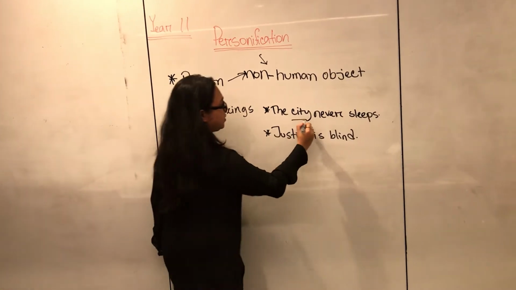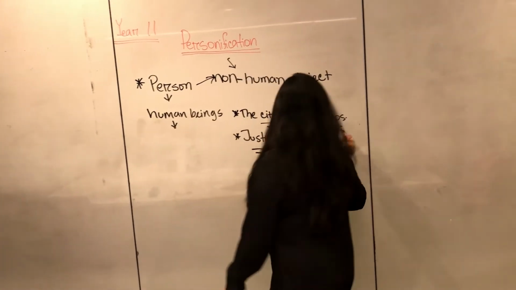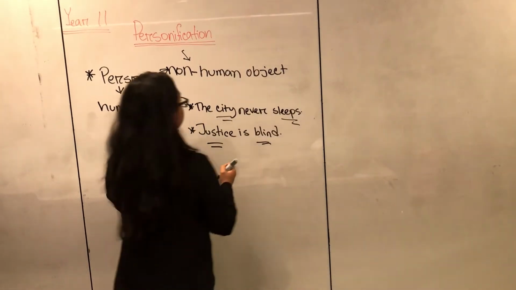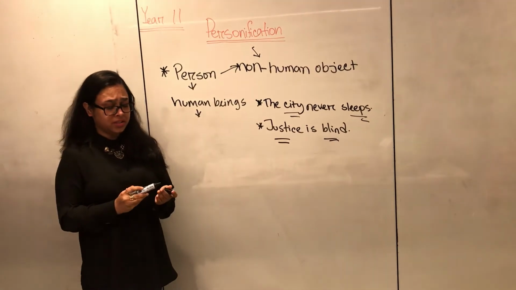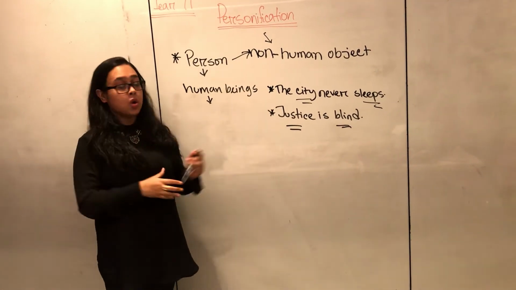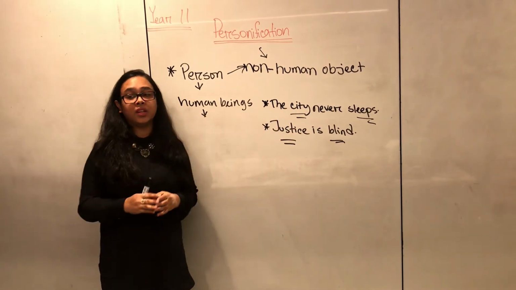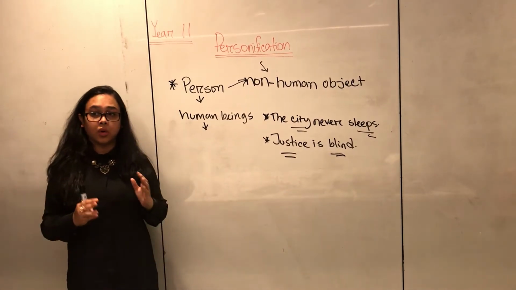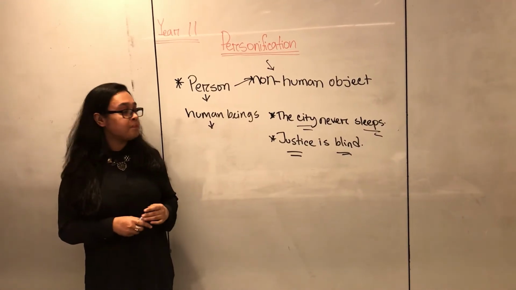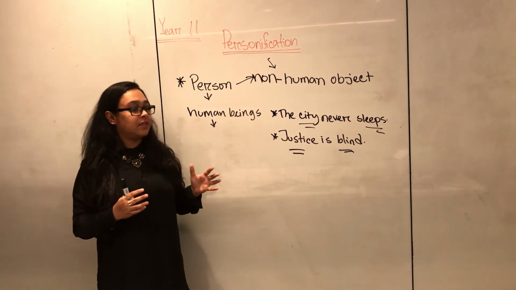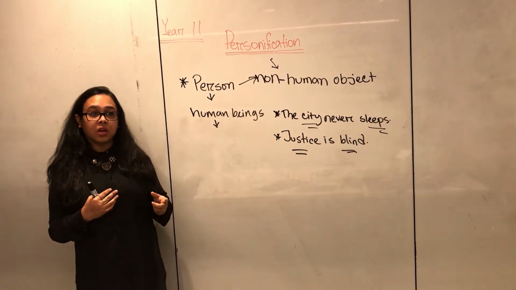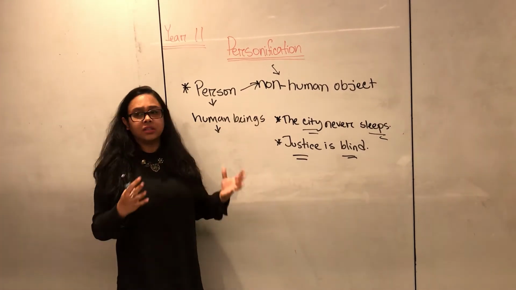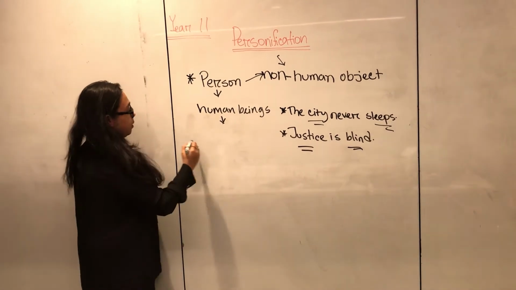So, city and justice are not human. And sleeping and blind are human characteristics. So when we say something like that the city never sleeps or justice is blind, we not necessarily mean exactly whatever we say. The city never sleeps, we actually mean the city remains busy all the time. By justice is blind, we mean justice is neutral. It always does what is right and avoids the wrong. So personification is like giving a stronger picture of that situation, or giving a very specific meaning to a sentence or a context. Let's take another example.